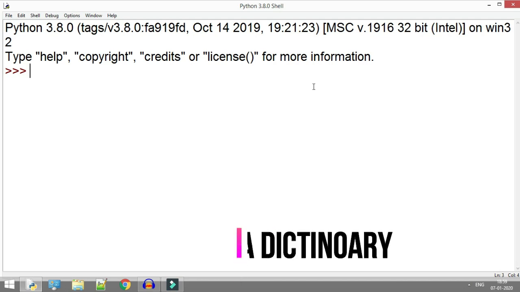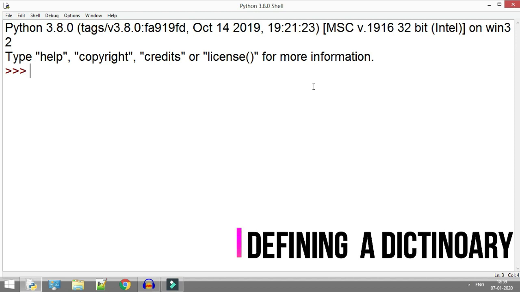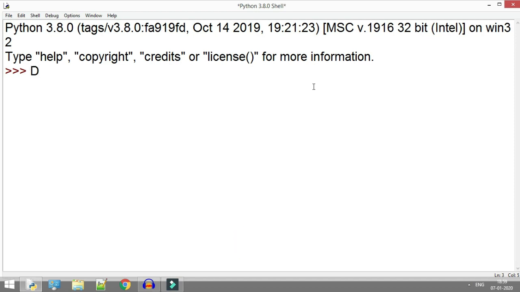To define a dictionary, suppose I take a variable d for dictionary and then I use curly braces. In the curly braces, I use a list of key value pairs. Suppose I use the key name, and after the colon, I put the value of this name, which is John.